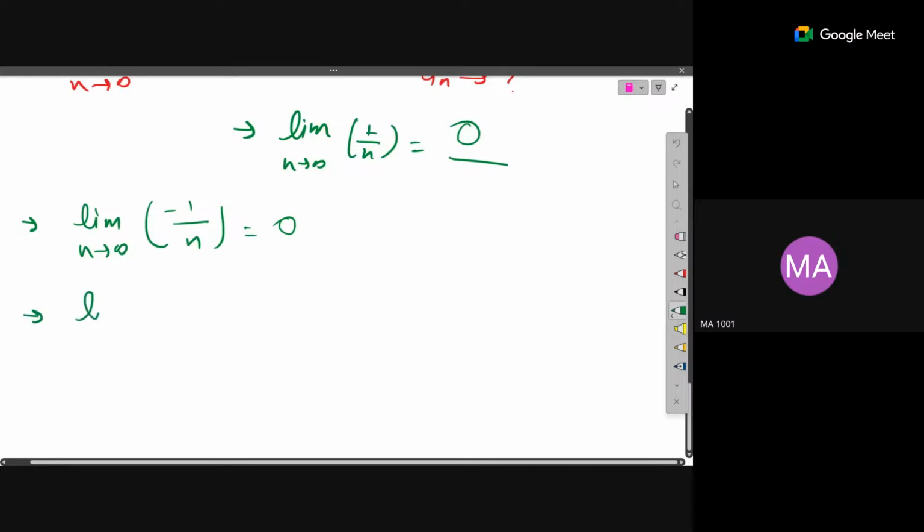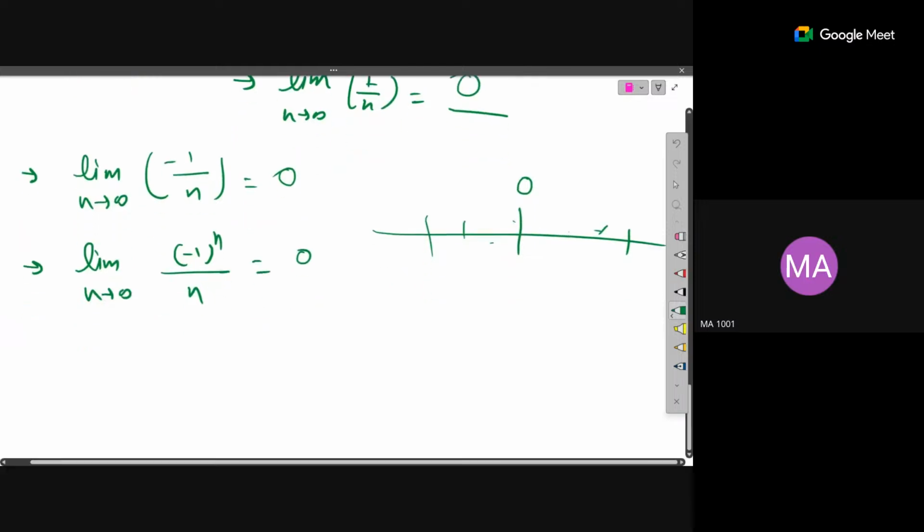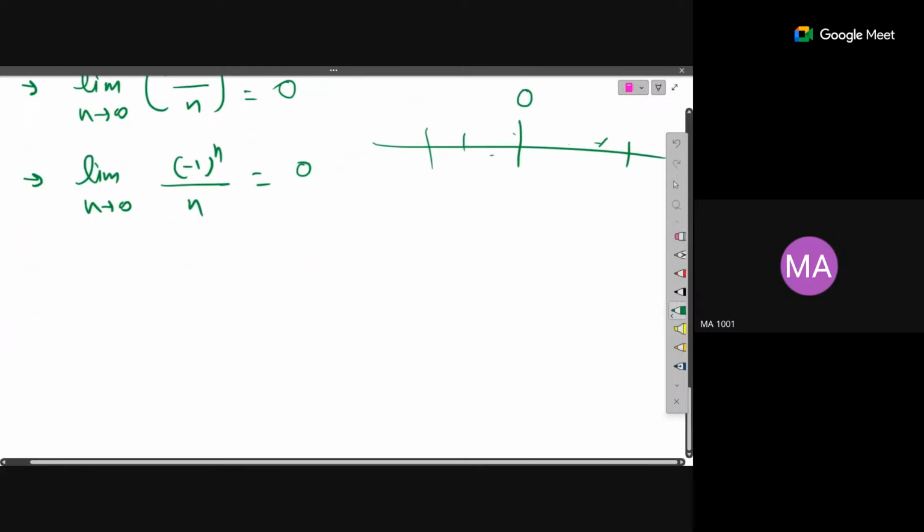Similarly, what will be the limit as n goes to infinity of minus 1 to the power n, by n? What will be this limit? It is 0, right? Because ultimately we are oscillating around 0, so one term is here, another one is here, and so on. So in sequences, you need to find out only such simple limits.